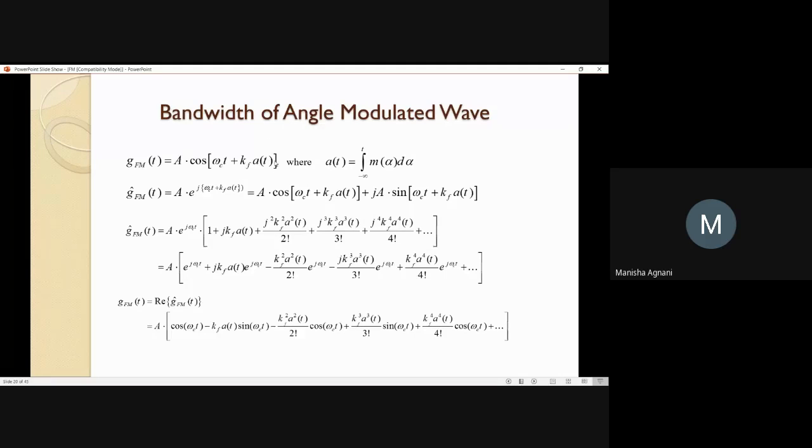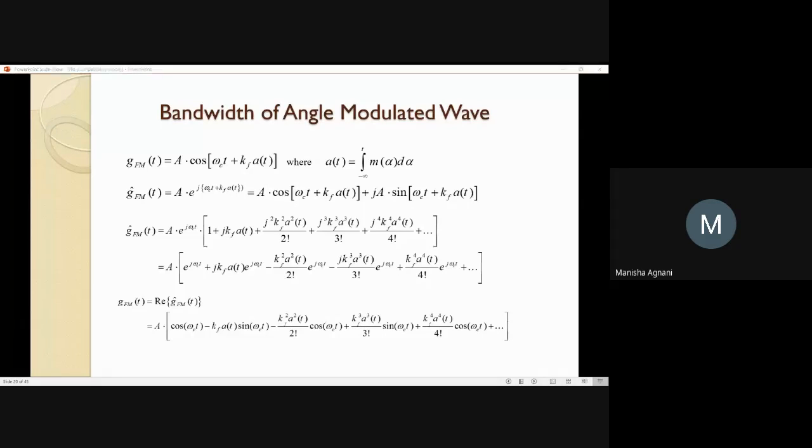kf a of t. Now, for simplicity, we are representing a of t as the integral from minus infinity to t of m of alpha d alpha. If you remember the expression of FM, we had derived it earlier as A cos into bracket omega ct plus kf integral minus infinity to t m of alpha d alpha. So now to make it a little simpler, we are simply giving a notation that let that integral term be a of t. Now, this expression can be written in the form of an exponential.